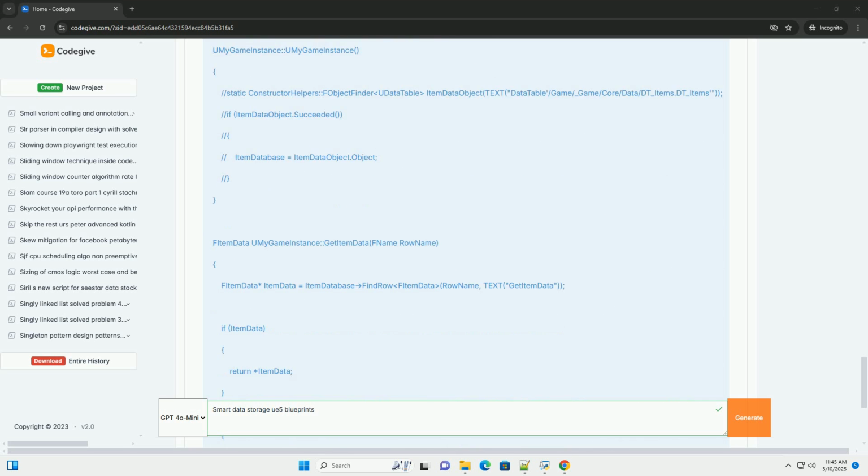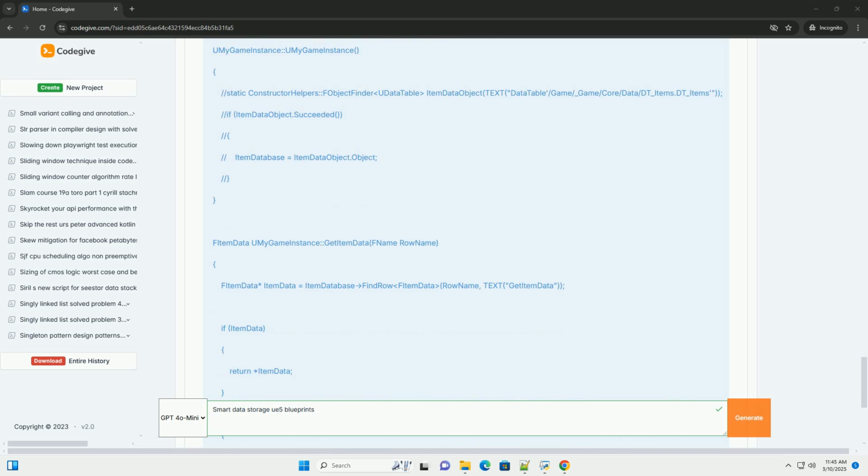GENERATED_BODY is required for USTRUCTs. UPROPERTY declares properties within the struct. EditDefaultsOnly allows you to set the default values in the editor. BlueprintReadWrite allows you to read and write to the properties in blueprints. Category organizes properties within the editor.